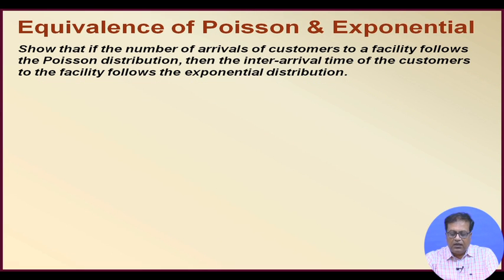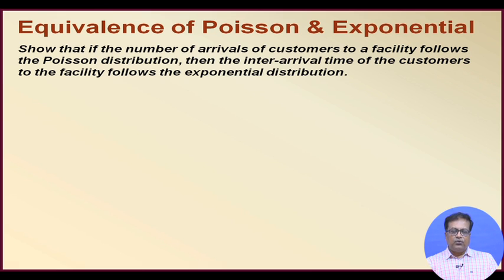Now, a very important question that we had discussed so many times, but still I thought that this point has to be focused one more time. Show that if the number of arrivals of customers to a facility follows the Poisson distribution, then the inter-arrival time of the customers to the facility follows the exponential distribution, right.